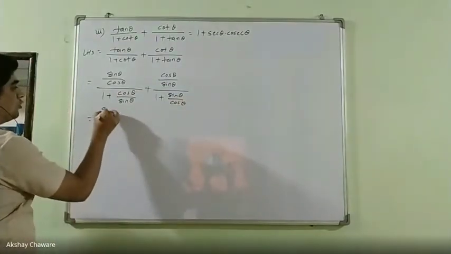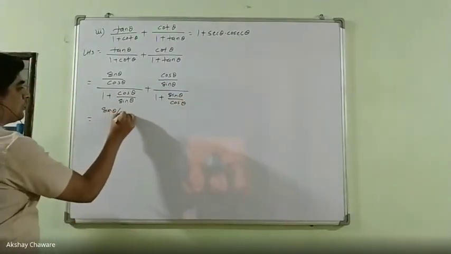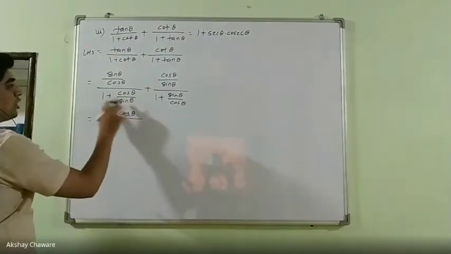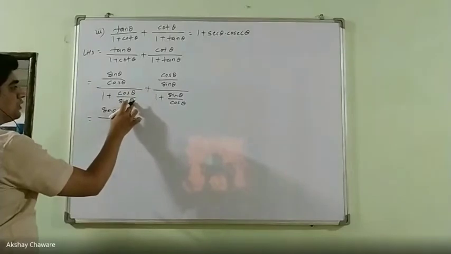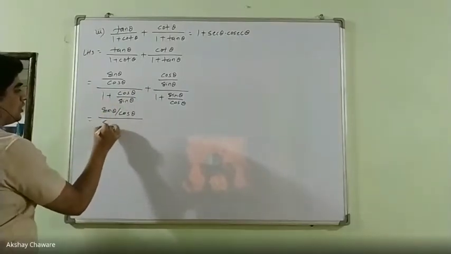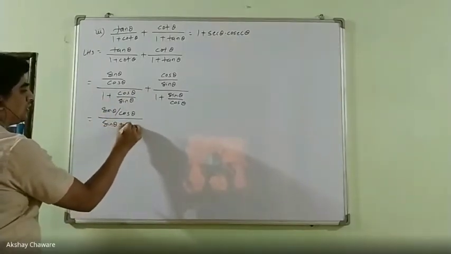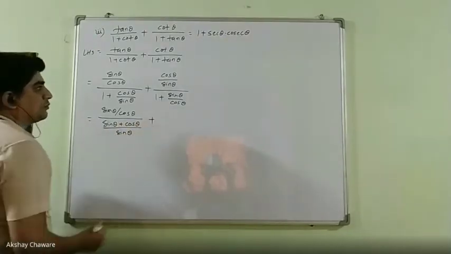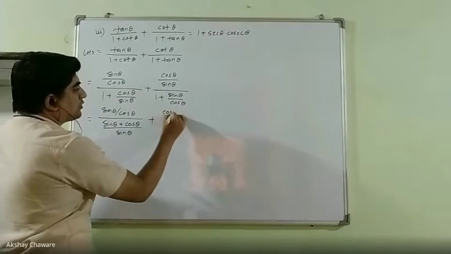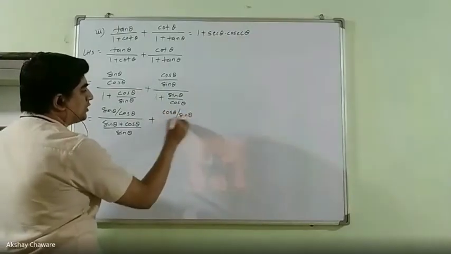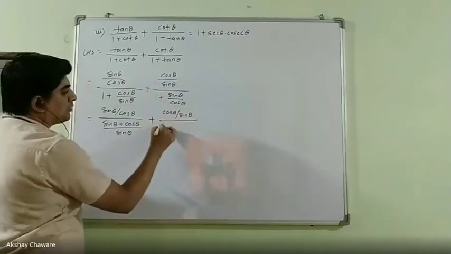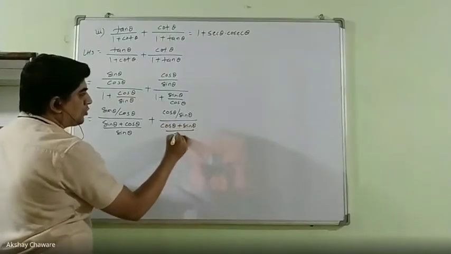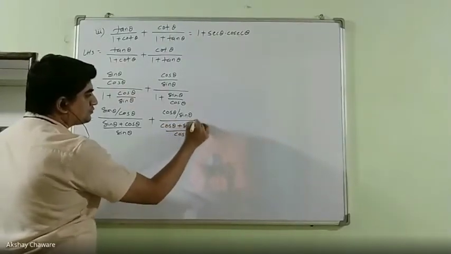That is equal to sin theta upon cos theta upon, there are again two fractions, 1 plus cos theta upon sin theta. So here the answer will be (sin theta plus cos theta) upon sin theta, then plus cos theta upon sin theta as it is in the numerator, upon in the denominator again (cos theta plus sin theta) upon cos theta.